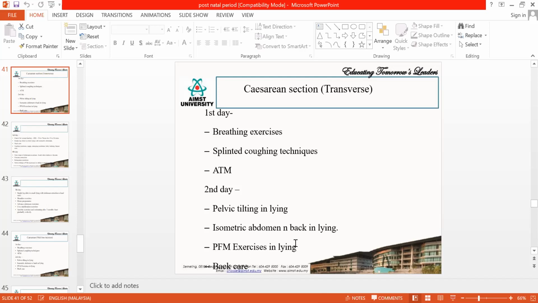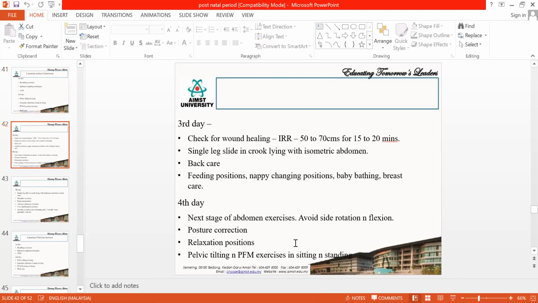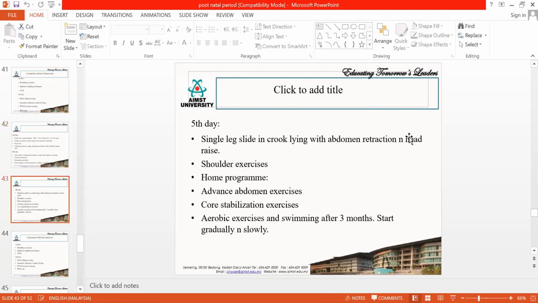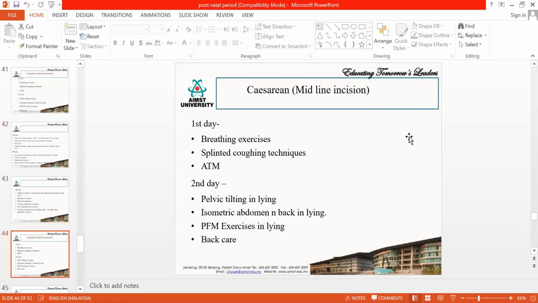Another thing you can add in cesarean section is IRR, in case the wound is not healing properly. Over the suture site, if the wound is not healing properly, you can use IRR. IRR should be kept 50 to 70 centimeters away, and it has to be kept for 15 to 20 minutes. Is that clear? The rest of the exercises will be the same.